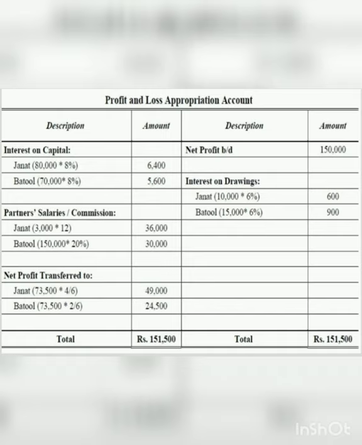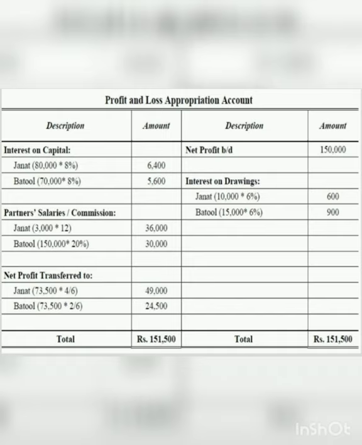Now we come to partner salaries and commission. In the question it is specified that Jannat gets 3,000 per month of salary. So Jannat's entire salary for 12 months is 12 into 3,000, that is 36,000. Now Batul gets a commission of 20% of the net profit. The net profit given to us is 1,50,000 and 20% of 1,50,000 is 30,000. So Batul gets a commission of 30,000.